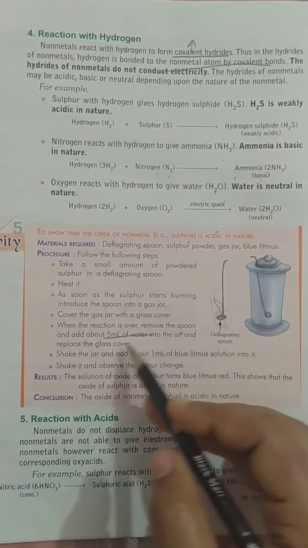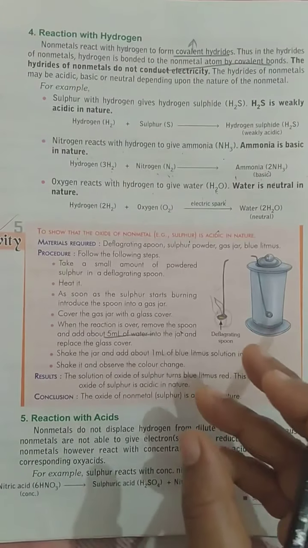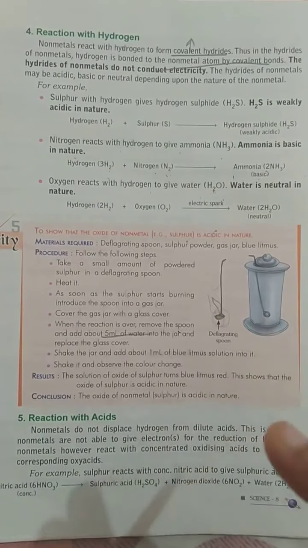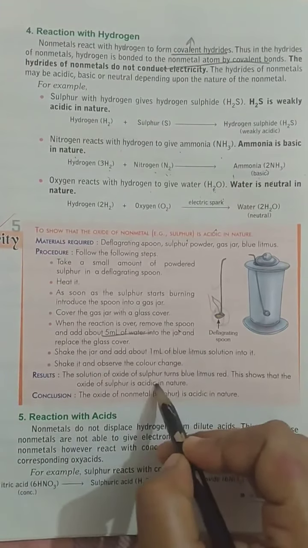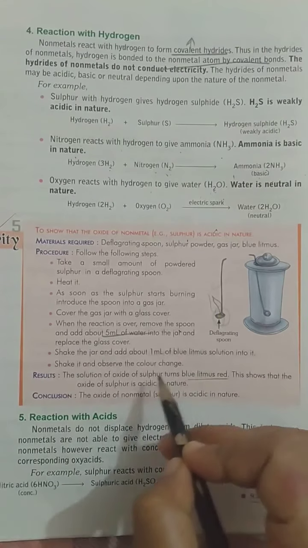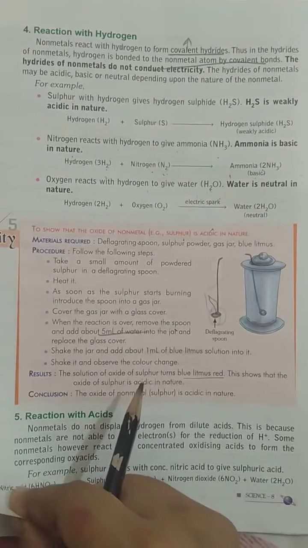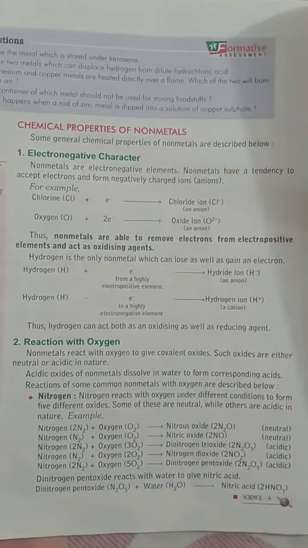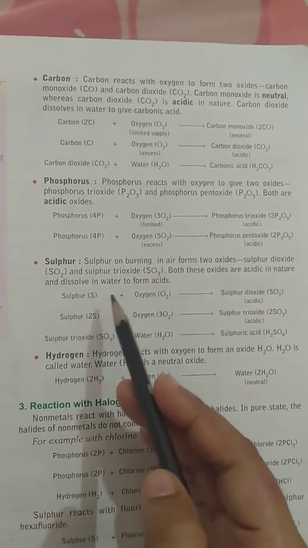After that, just add blue litmus solution. If we don't have litmus solution, we can add blue litmus paper into it. What will happen? It changes color, it will turn red. And when blue litmus turns red, this shows that the liquid is acidic in nature. And I can prove this with the help of the reaction which you have studied in your previous class.